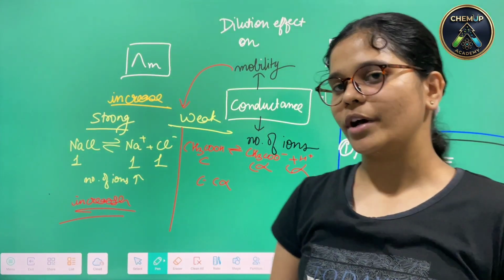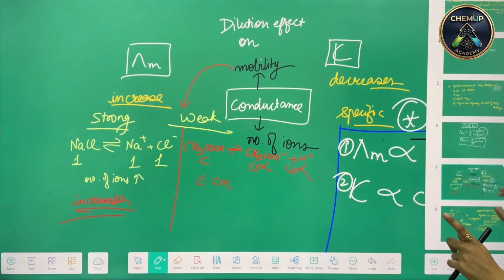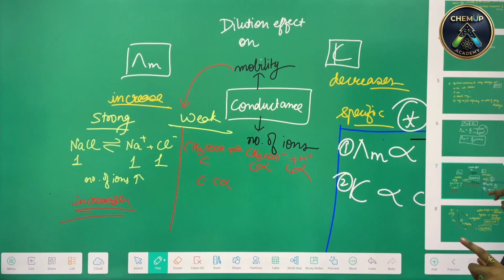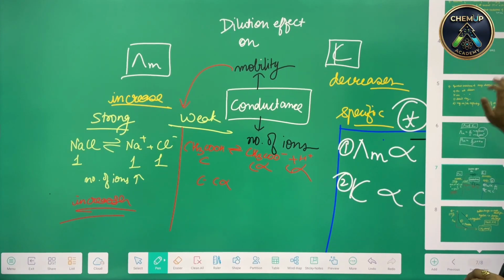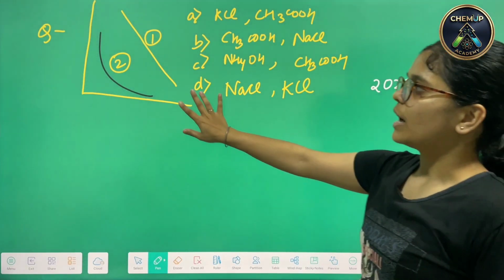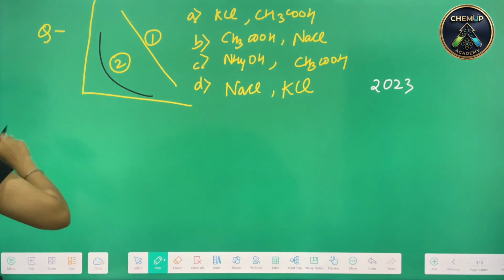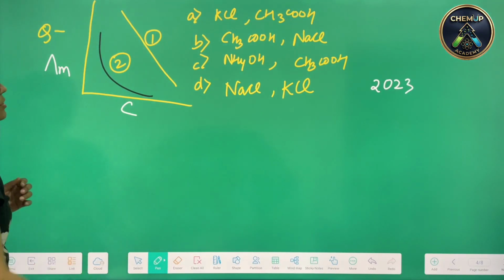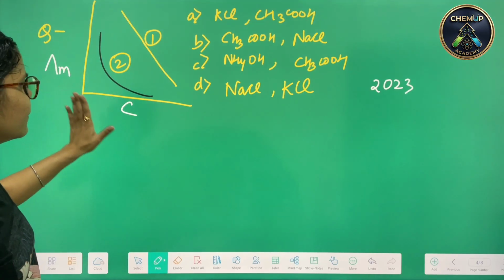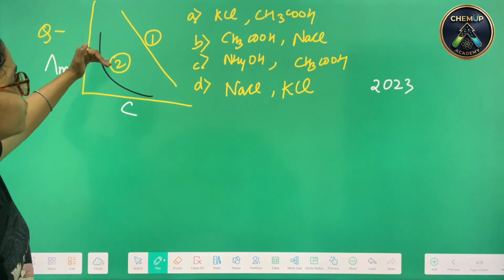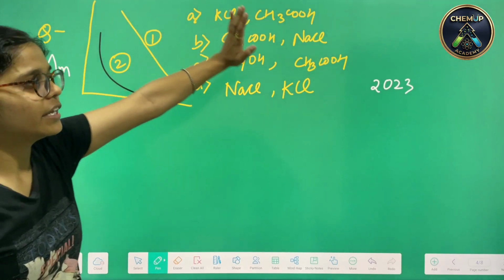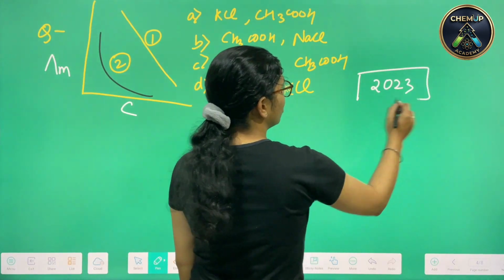Coming on to the questions that we can solve right now: here are the two graphs that are shown. Here we have molar conductivity, here we have concentration. For the first graph and the second graph, you need to tell which belongs to what.